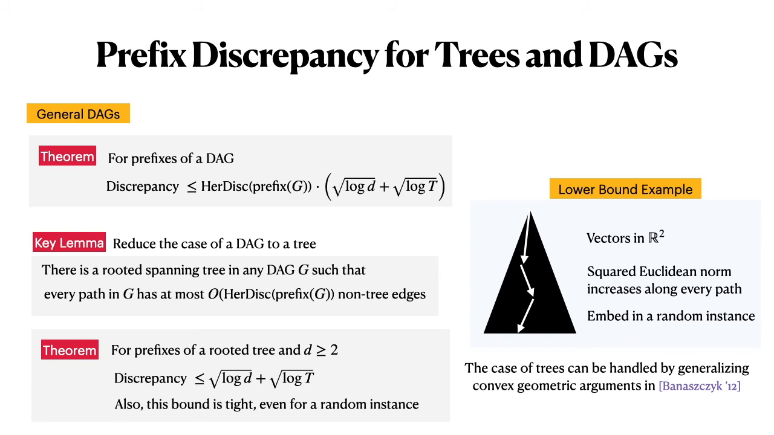And I will ensure that along every path down this tree, the vectors will always be orthogonal. So the squared Euclidean norm will always increase along every path. So basically, if we have a binary tree, this will give us this root log t plus root log t bound. And even if you pick these vectors randomly, they will be sufficiently orthogonal. At least you can find such a subtree in a larger random instance. So this bound is tight even for a random instance. So this proves the result about DAGs and trees.